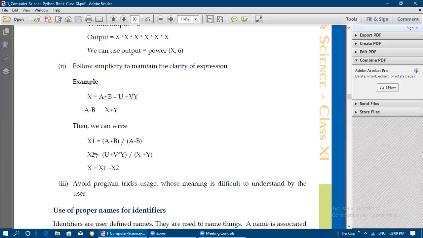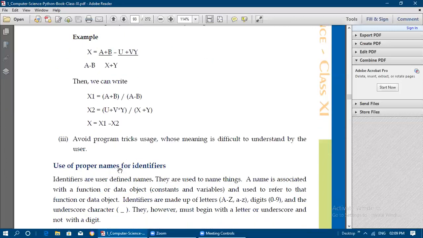So x2 is equal to (u plus v into y), which is considered one particular expression, divided by another expression, x plus y. The plus operator in x plus y is already explicitly given, so you just include it within parentheses. Afterwards, there is a minus between (a plus b) by (a minus b) and (u plus v into y) by (x plus y), so we can write x is equal to x1 minus x2. Now we have made this complex expression a simple one.